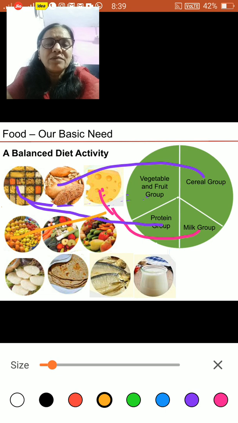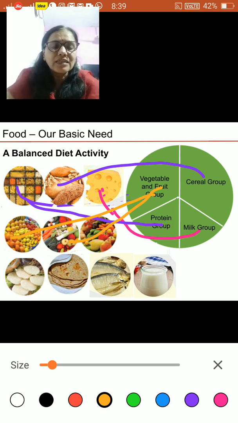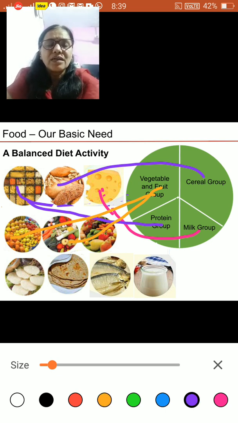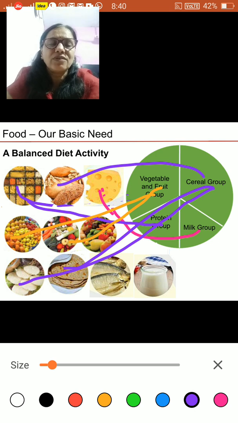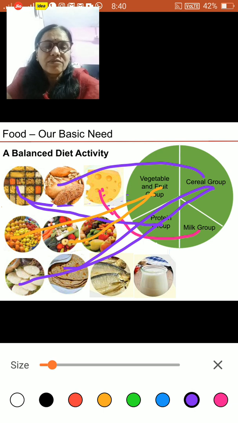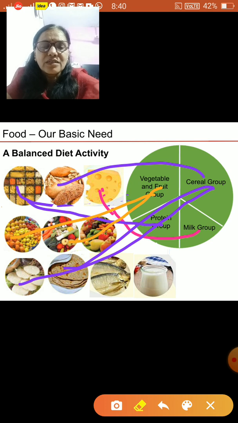Fruits will go to the fruits and vegetable group. Both of these will go to the fruits and vegetables. Another one, these are idlis. So this will go to the cereal group. Again, chapati will also go to the cereal group. Right? So all this purple color is the cereal group, and then let me change the color for the protein group. So I'll just change the color of the protein group.